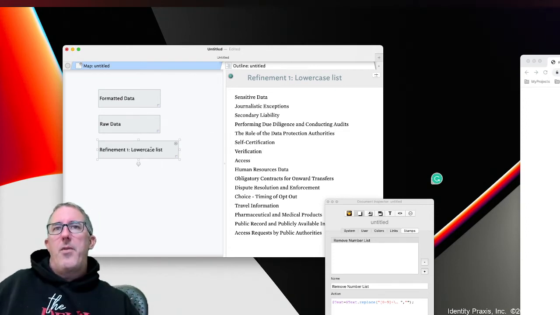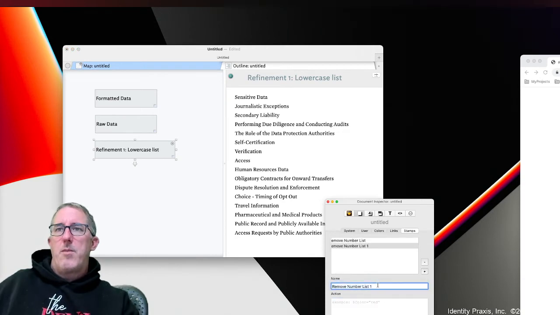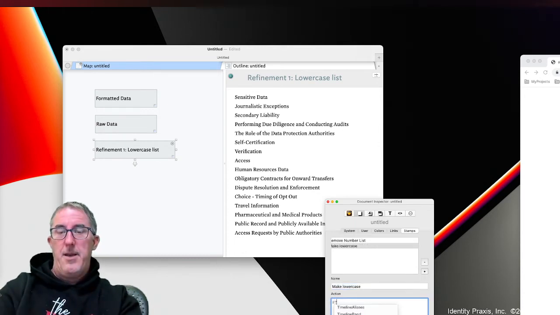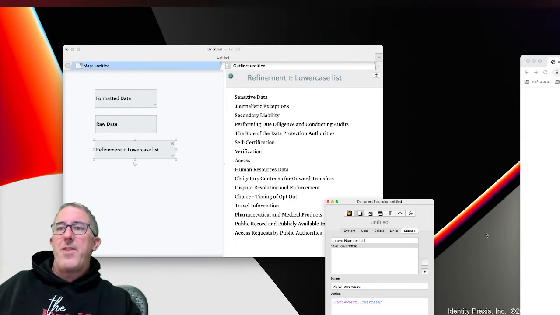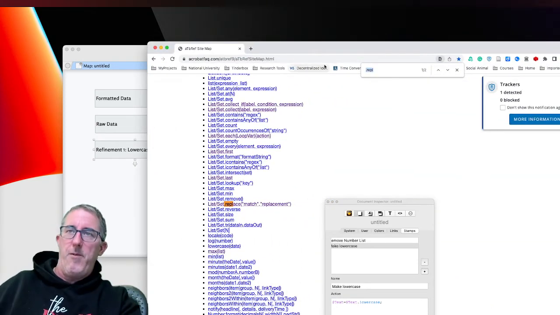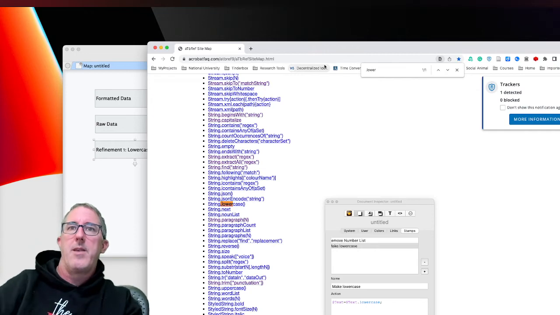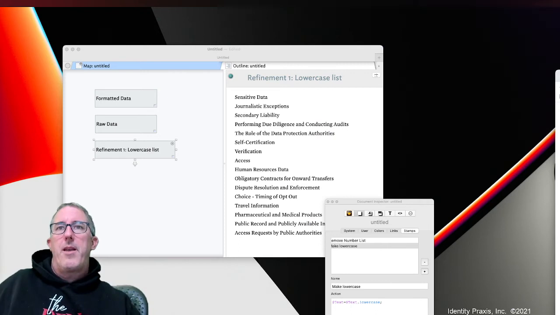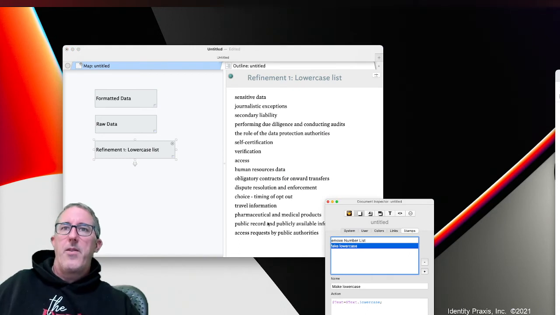Now what I want the system to do is remove capitalization, so make everything lowercase. With that, I can tell Tinderbox to say text equals text.lowercase. And again, these are all commands that you can learn by looking at your Tinderbox ATB ref file like we were showing you before. I can do .lowercase, and then there are the instructions for managing lowercase, and I can apply that. And you'll see now everything has become lowercase.